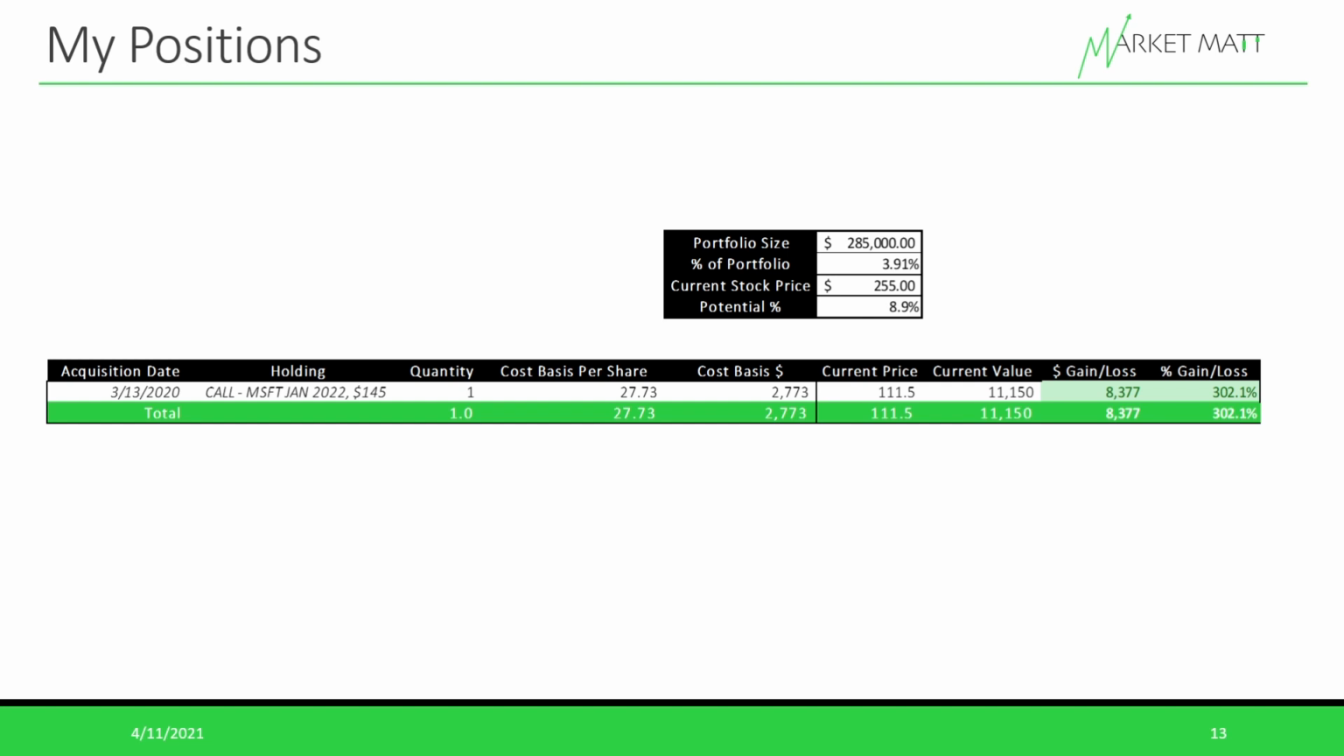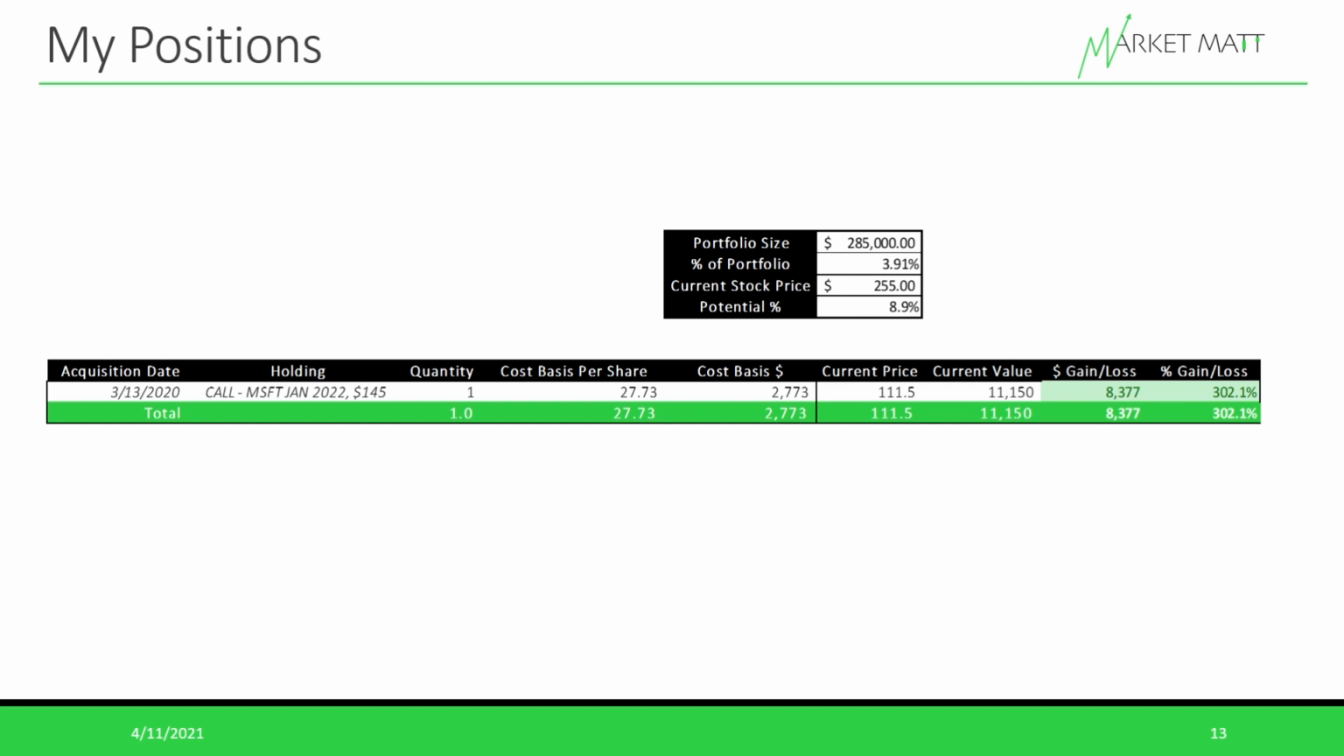For this contract, I paid $27 a share, and since each contract basically gives me the option to buy 100 shares, in total I paid $2,700. This means my break even for this contract is if Microsoft finishes above $145 plus $27, which is $172 a share by January 2022. Since Microsoft has gone up pretty significantly from the time I purchased it, the current price on the contract is about $111, and my total gain in the position is about $8,300, which is about 300%.